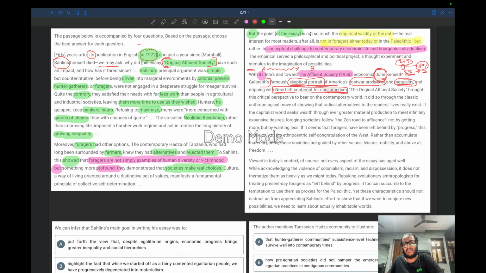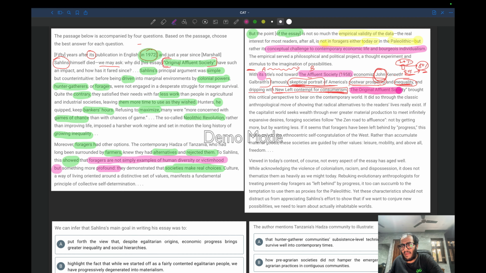In the first three paragraphs, we were talking about these hunter gatherers, foragers, and all of a sudden we are talking about this particular book's nod towards some other book, which was mentioning a key idea of how America's post-war prosperity and inequality is being considered, and dripping with something called new left contempt for consumerism. So let us ignore this fact. I think it's not that important.